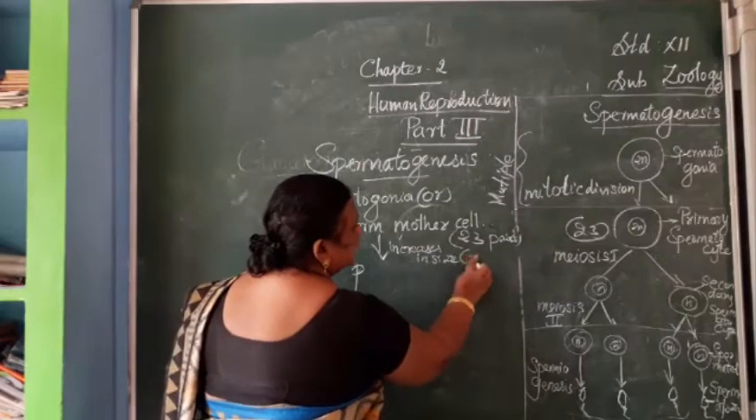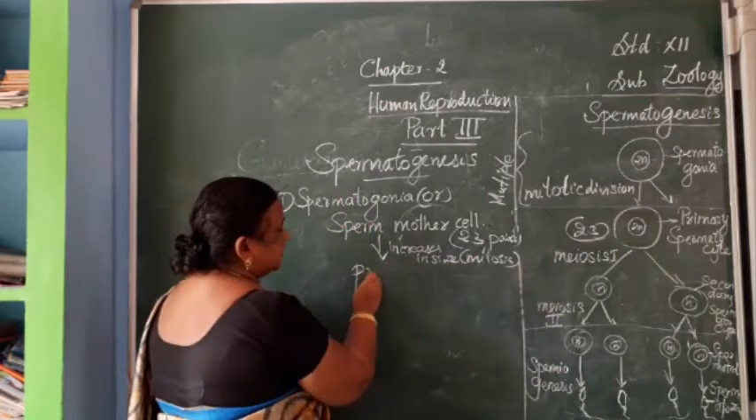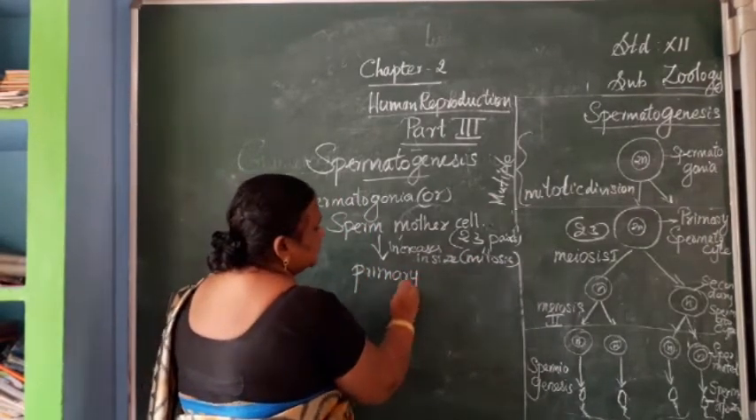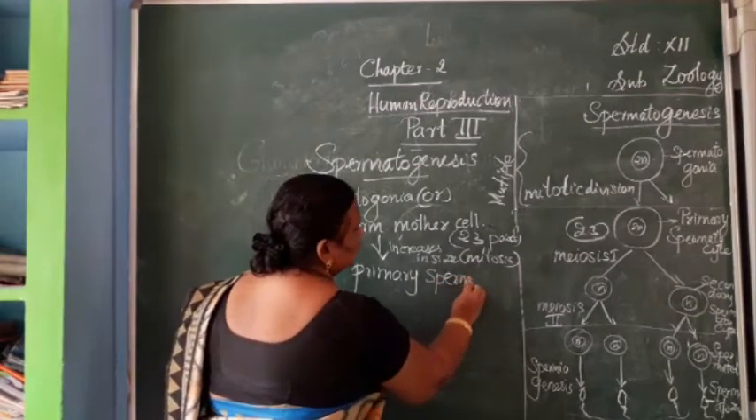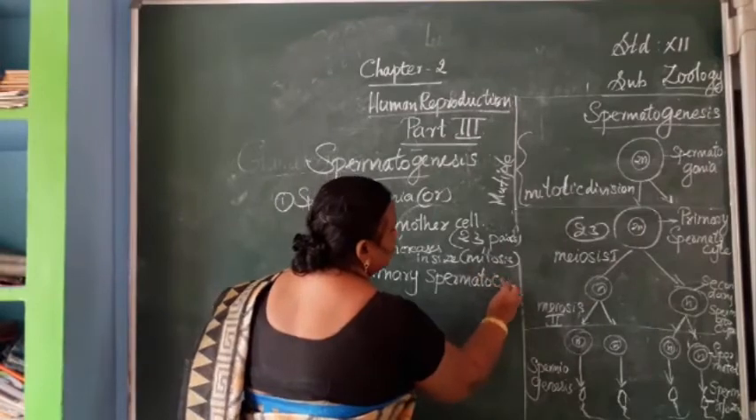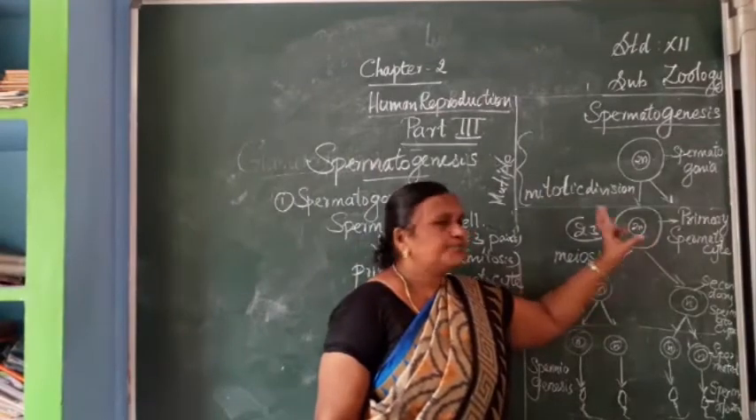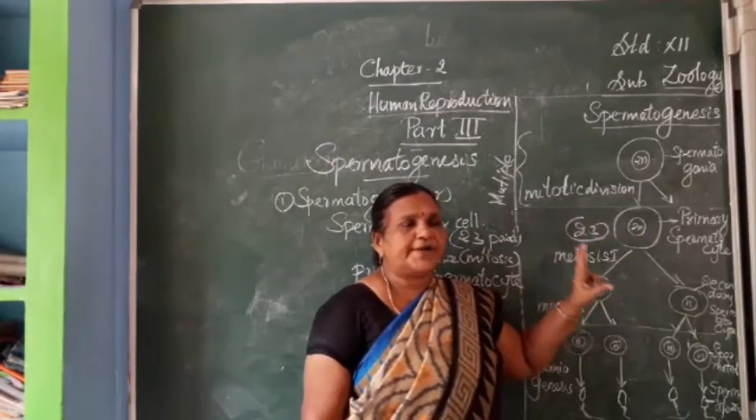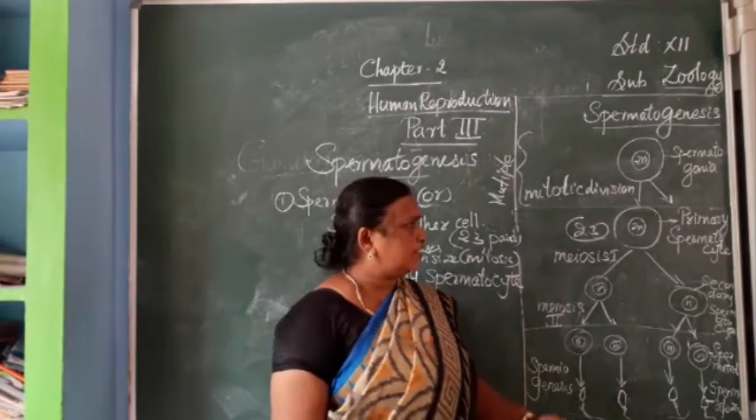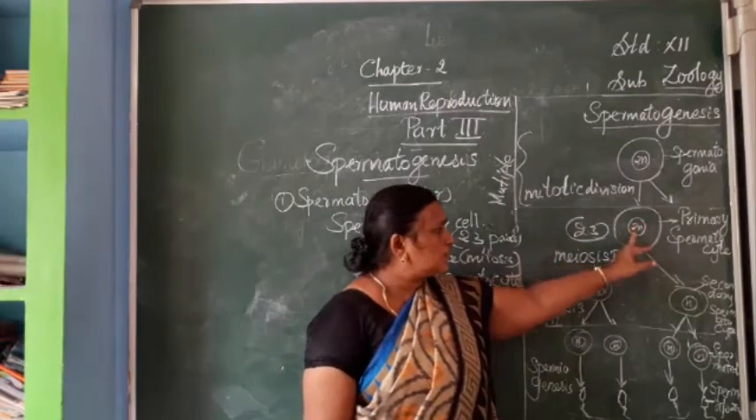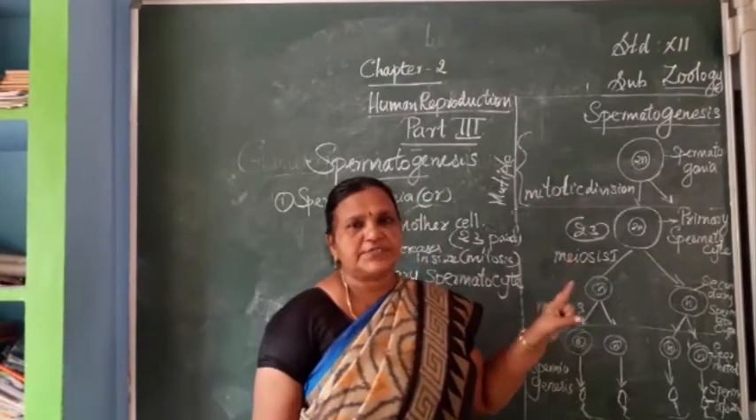It increases in size and the mitosis will happen, so the multiplication division will happen here. Now the daughter cell is called the primary spermatocyte. The primary spermatocyte has 2n chromosomes, the diploid number, that means 23 pairs, number of chromosomes are 46. And immediately this primary spermatocyte will undergo meiosis division 1.